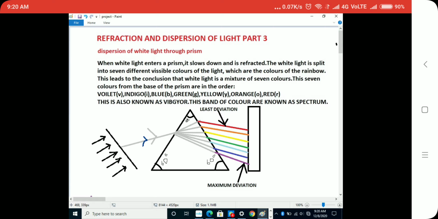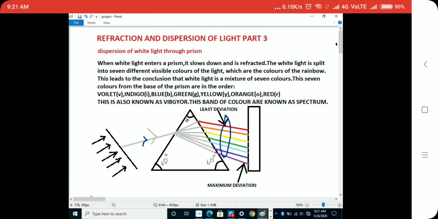This is because the speed of the colors in air or vacuum is equal. But when light passes through glass or water, the speed of each color changes. It gets mostly deviated in the glass prism. So when it enters here, the white light is split into its seven visible colors. These seven colors are the colors of the rainbow, as you have already seen. You can see this whole band of seven colors in the rainbow here.